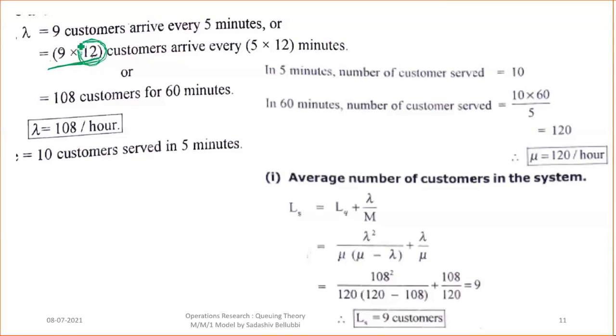And for the mu, 10 customers served in the 5 minutes. It means that 10 into 60 divided by 5, that is 120. That is the answer. Next one, average number of the customers in the system, with that formula, and the answer will be 9 customers. I don't want to put the values and get the answers, because you are already in the last semester, so you can do it yourself.